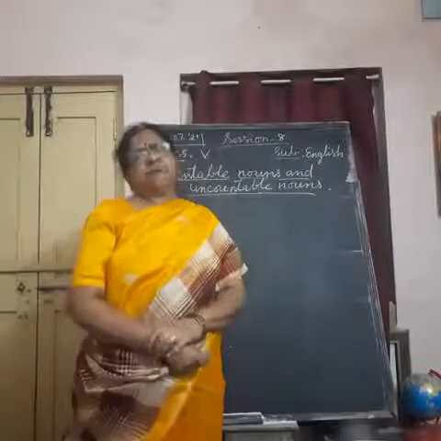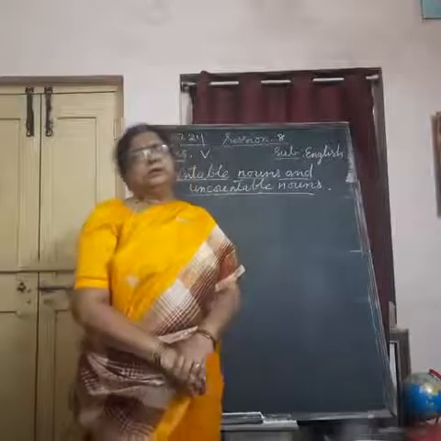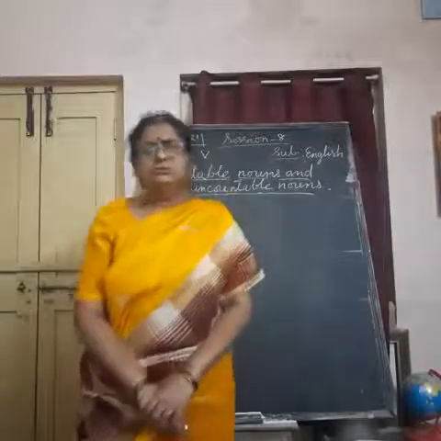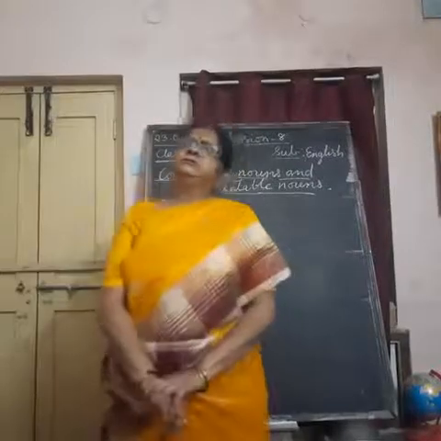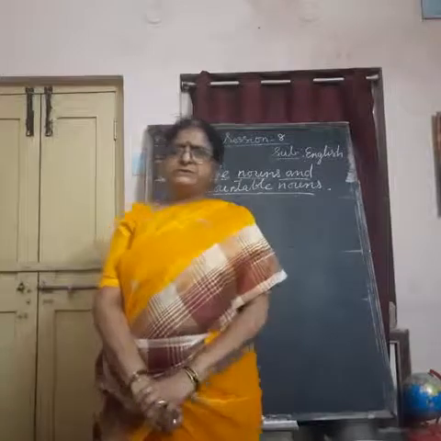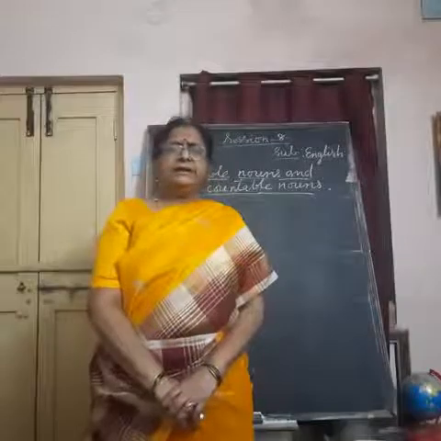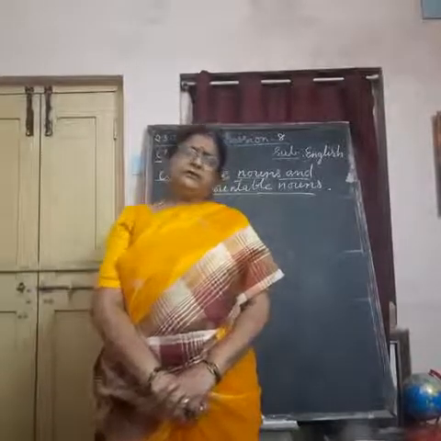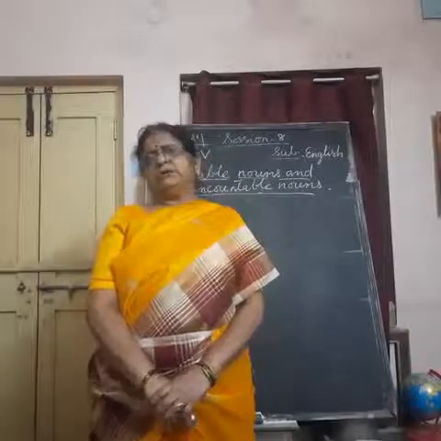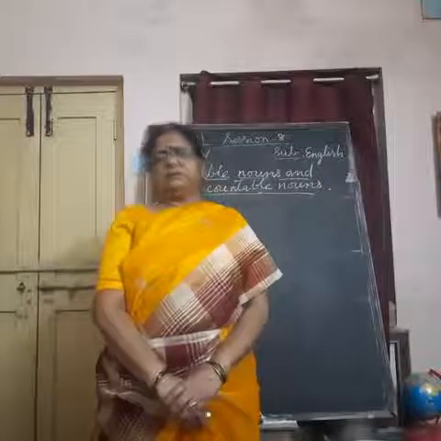The things which you can count in number are countable nouns, like rooms, houses, friends, trees, books, teachers, wickets, students, glasses, whatever which you count in number, they are called countable nouns. Which you do not count in number, they are called uncountable nouns.